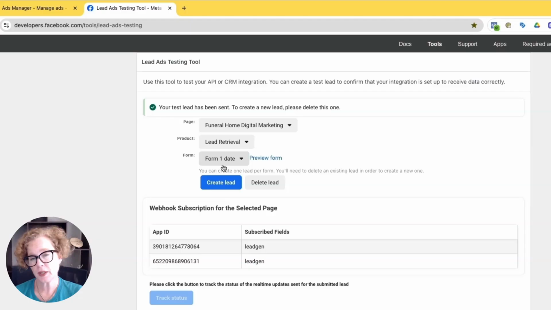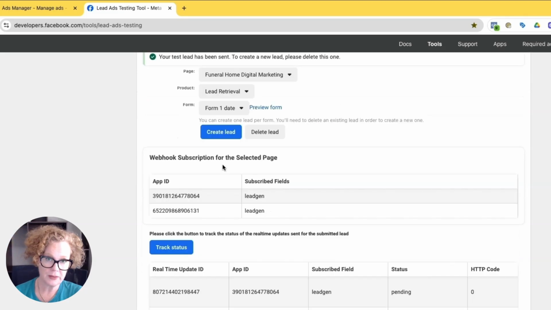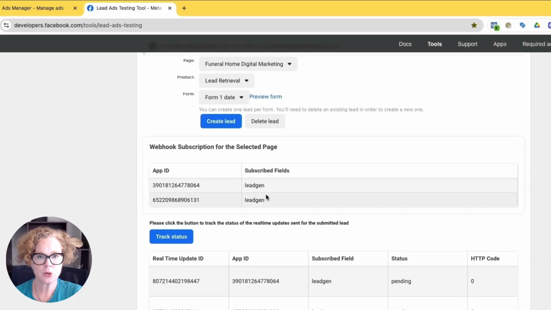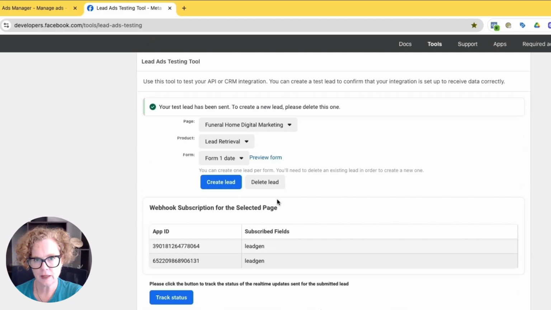And this is where you would then check over in Lead Center or in your CRM that the information has all passed and been sent through and you know your lead form is working. If it hasn't and you need to test it again, then you would need to delete the lead here simply by clicking on Delete Lead, and then you'll be able to test the form again and again. You just need to delete that lead.